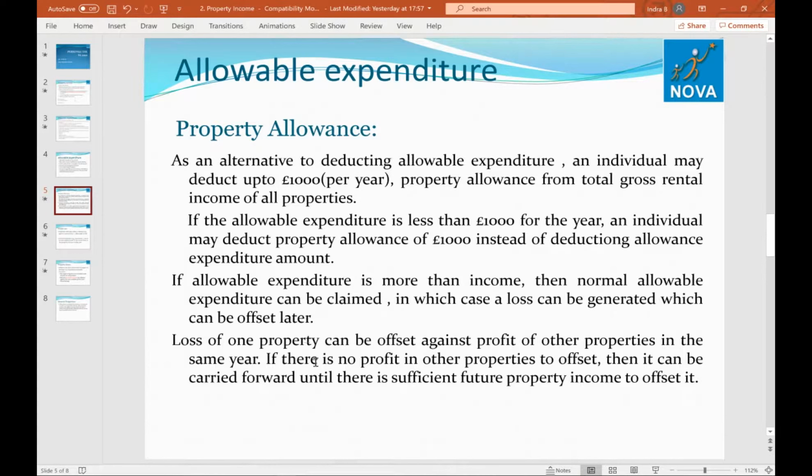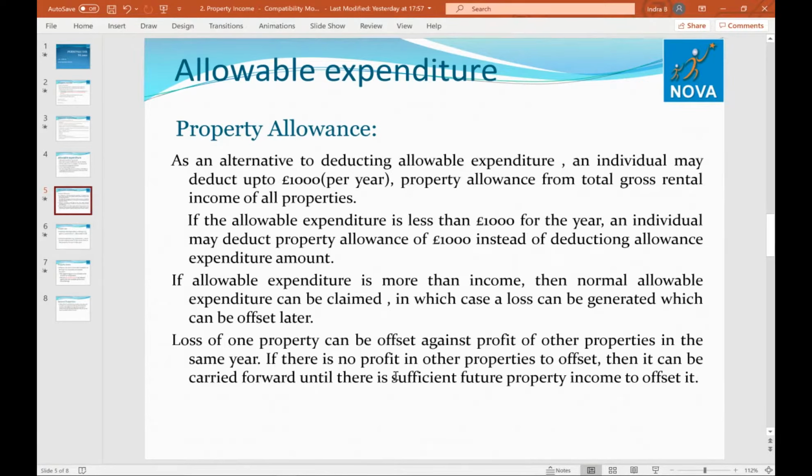Loss of one property. Suppose your expenditure is much more, your rent is much more, and there is a loss on one of the properties, then it can be offset against profit of other properties in the same year. So we calculate the income on each property and then see that in one property there was a loss, in another property there was profit, so we can offset that.